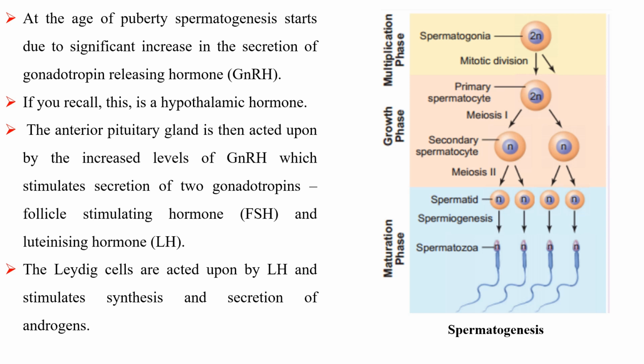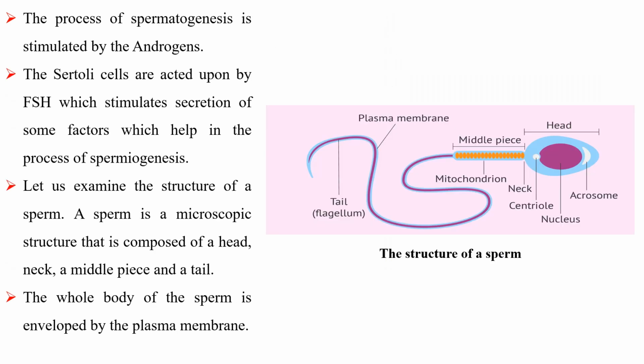The Leydig cells are acted upon by LH and stimulate synthesis and secretion of androgens. The process of spermatogenesis is stimulated by the androgens. The Sertoli cells are acted upon by FSH, which stimulates secretion of some factors which help in the process of spermiogenesis.